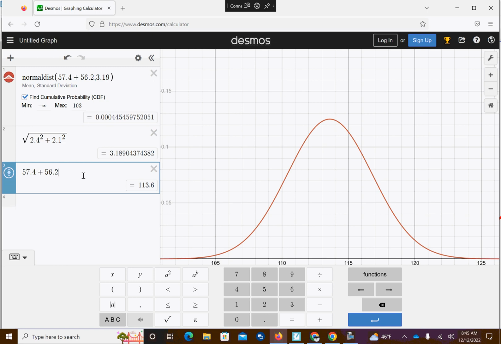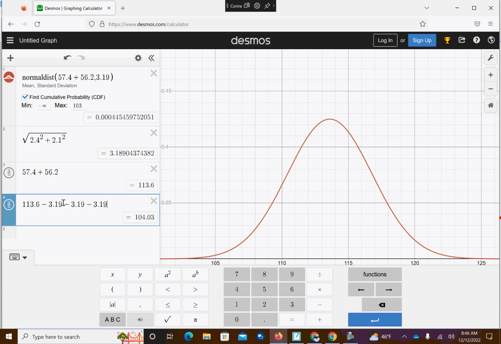Oh, it actually is right. Okay, it works. Because if I took my math, if I went 113.6, think about how many standard deviations. 3.19 minus 3.19 minus 3.19. So we are more than 3 standard deviations below the mean. So that score is actually good. So they have a very unlikely probability that the two of them combined run below the 103 seconds.